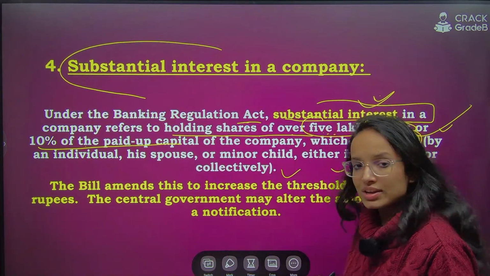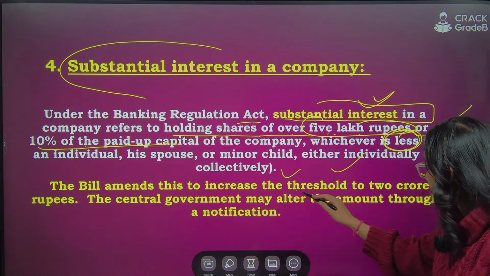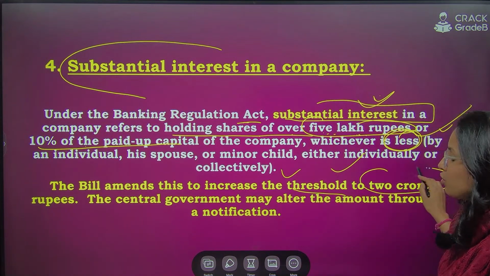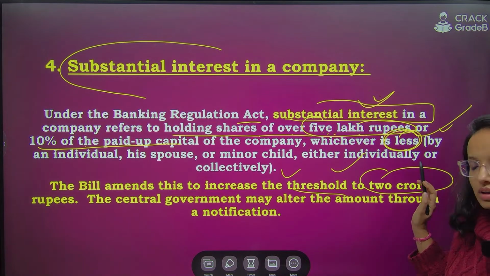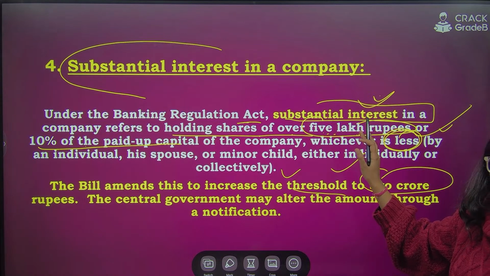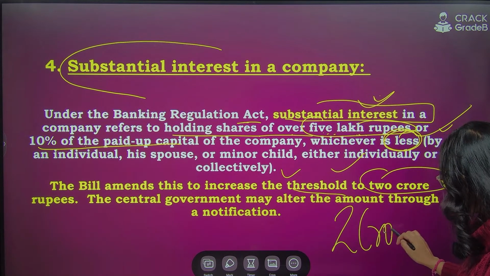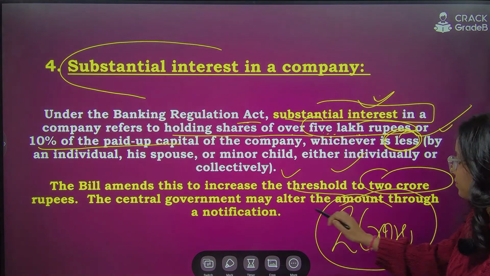Now what is the change? The bill basically amends this and it increases the threshold to 2 crore rupees. Okay. You have to have at least this much amount of shareholding. How many? 2 crore. 2 crores.